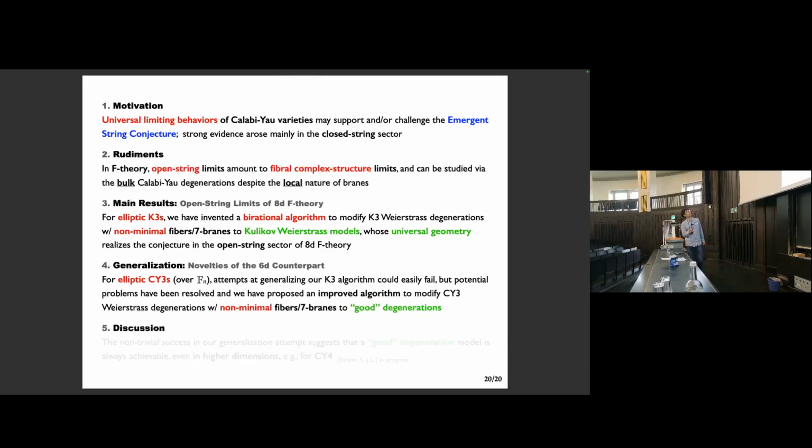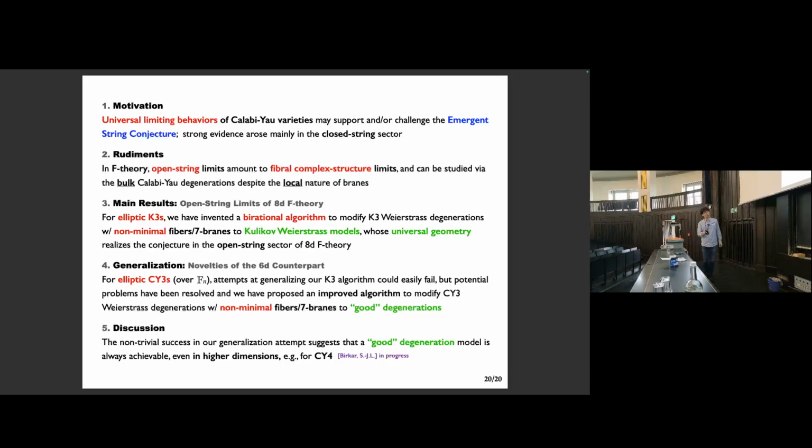And novelties for 6D F-theory, i.e. for elliptic Calabi-Yau 3-folds, are there, but potential problems have been resolved, and we've improved our algorithm to make it work there. And finally, this non-trivial success seems to suggest that it should generalize even to higher dimensions, and in particular to Calabi-Yau fourfolds. I'm studying this case with the birational geometry of Caucher Birkar, and I hope that we can soon report on this as well.